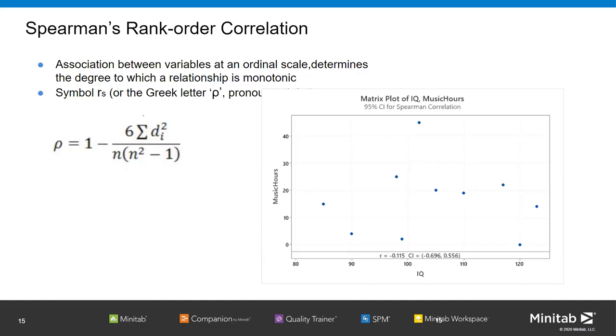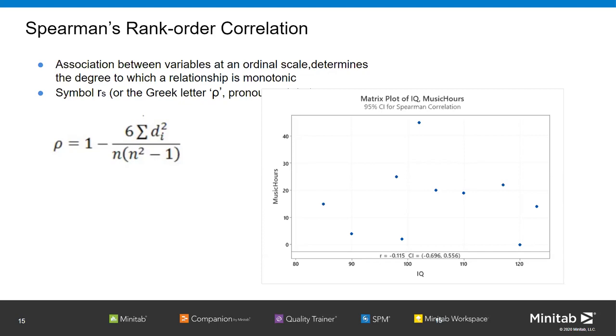Your data needs to be in ranks. So what happens is we take x and y, we calculate the rank of each of the individual values, we give them positions 1, 2, 3, 4, 5, 6, however many numbers there are, and we do similarly for y. Then we calculate the difference between those two ranks, which is di in this formula. This n is the number of observations from the sample, and rho is the symbol for Spearman's rank correlation. This formula is used to calculate the value of the relationship, or how strongly related the variables are.